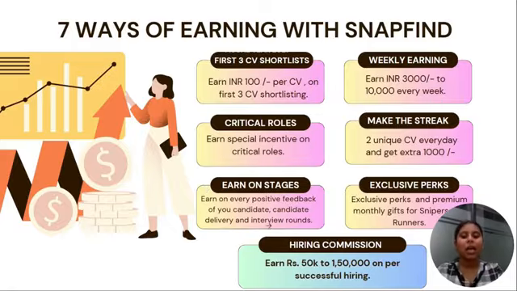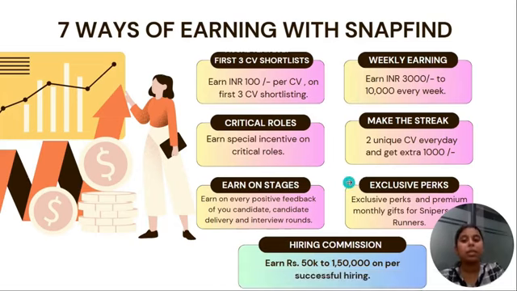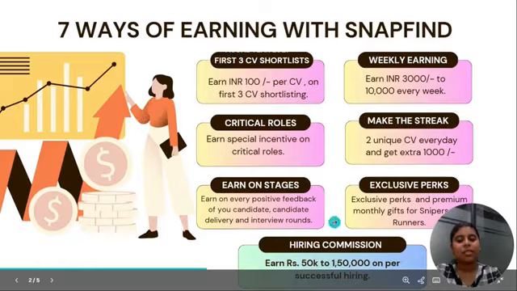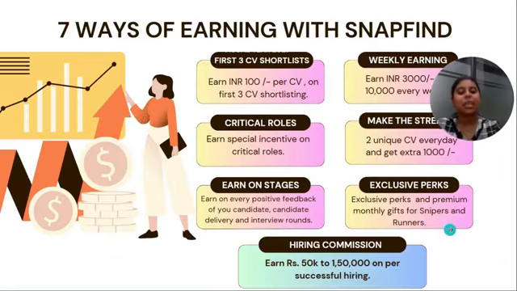The next thing that we have is exclusive perks. There are multiple leagues like runner and sniper. Once you enter the runner and sniper league, that means once you start getting hirings, you'll start getting a few exclusive gifts or extra perks from Snapfind on a monthly basis if you're maintaining your consistency of hiring.